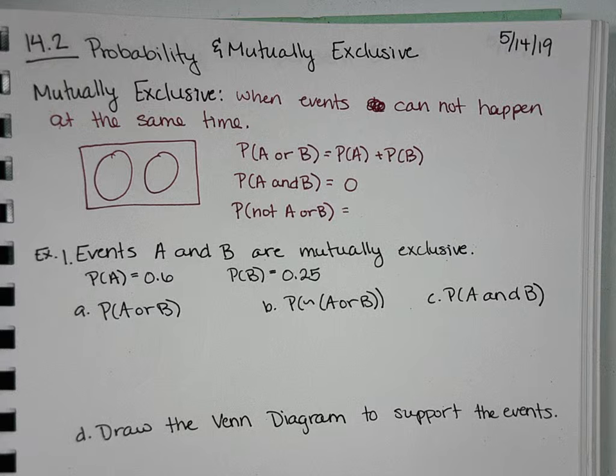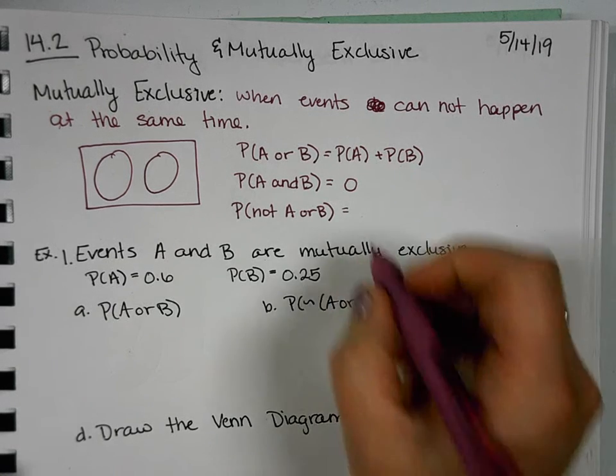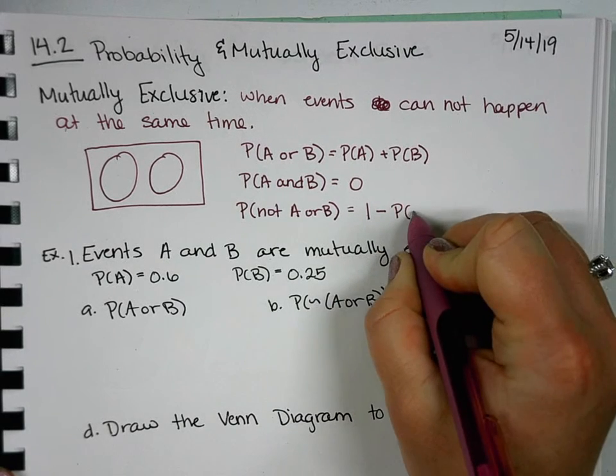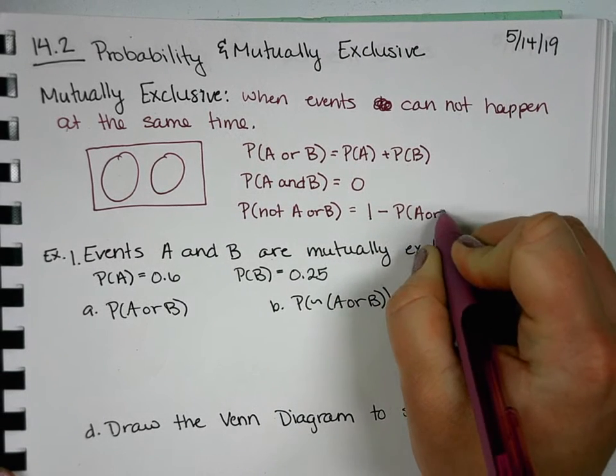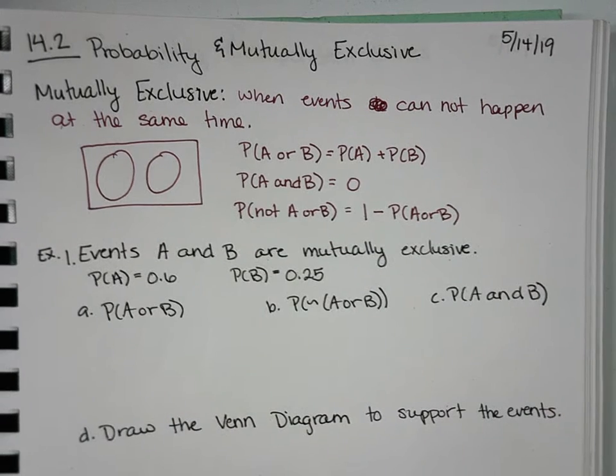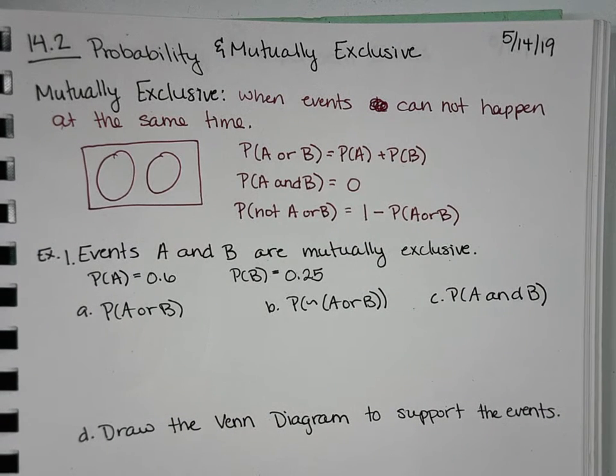Because those are your only two options. So when we talk about not A or B, we take 1 minus the probability of A or B. So figure out what A or B is, and then just do 100% minus that. Because together they'd have to be 100%.